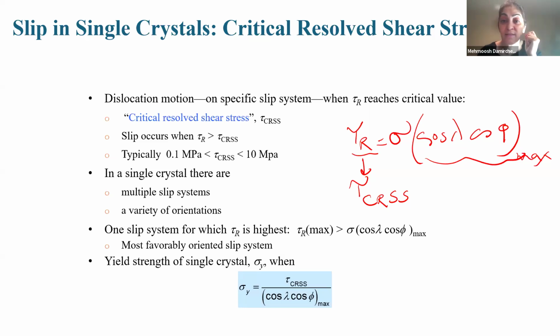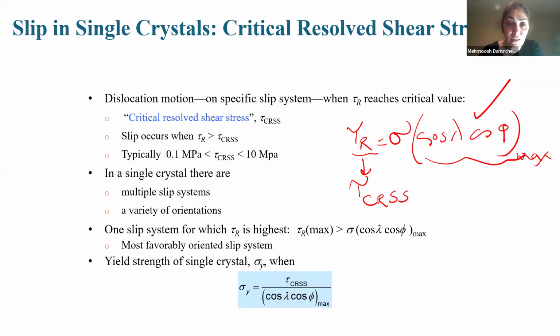The one that has the maximum cosine lambda cosine phi is where failure and slip start, and it will be the best candidate to activate the dislocation motion.